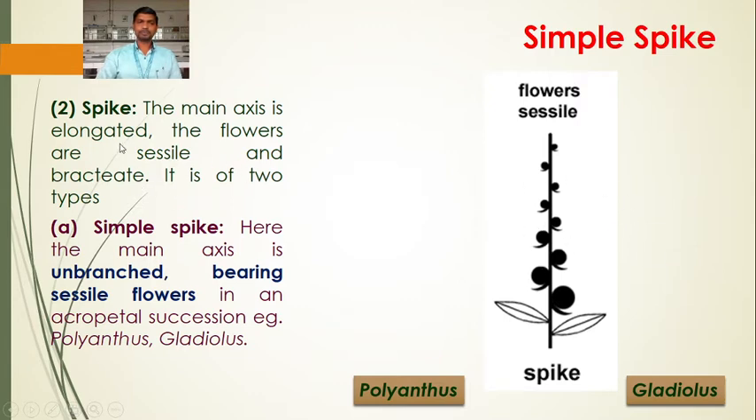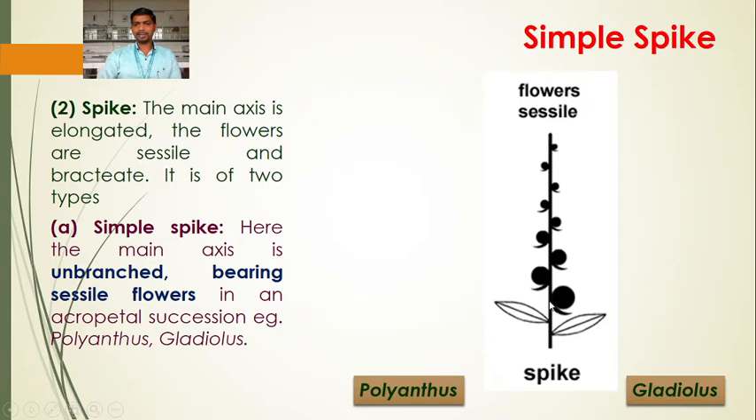Okay. Now this spike is divided into two types: simple spike and compound spike, like the raceme type. Here the main axis is unbranched, bearing sessile flowers in an acropetal succession. So this is the diagram where we can see that the flower is bracteate, the leaf-like structure which is present at the base of the pedicel. Here the pedicel is not present, so the flower is sessile.